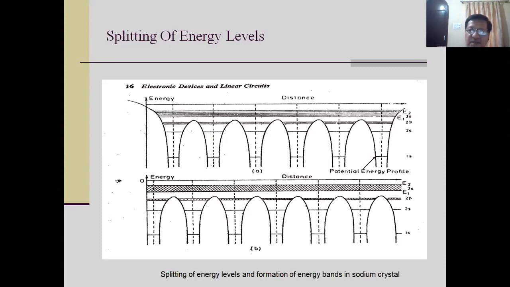Please consider 10 raised to 22 is an atomic density. That means per cubic centimeter, you have 10 raised to 22 atoms. So if you have a crystal of 1 cc, you will get 10 raised to 22 energy levels between E1 and E2.